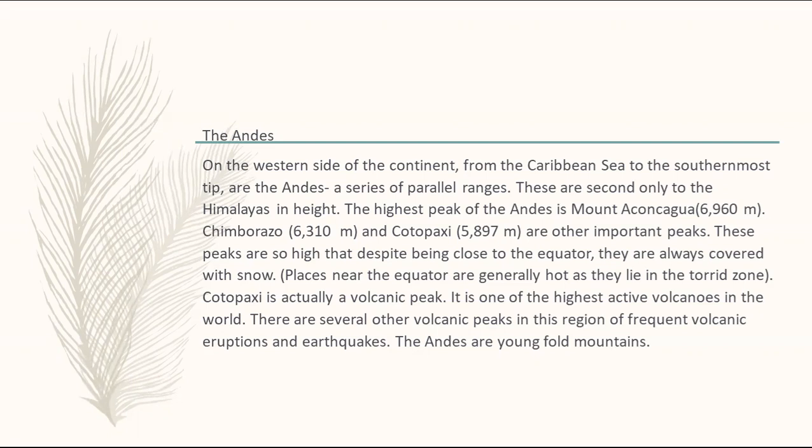There are several other volcanic peaks in this region of frequent volcanic eruptions and earthquakes. The Andes are young fold mountains. These are the important points related to the Andes.